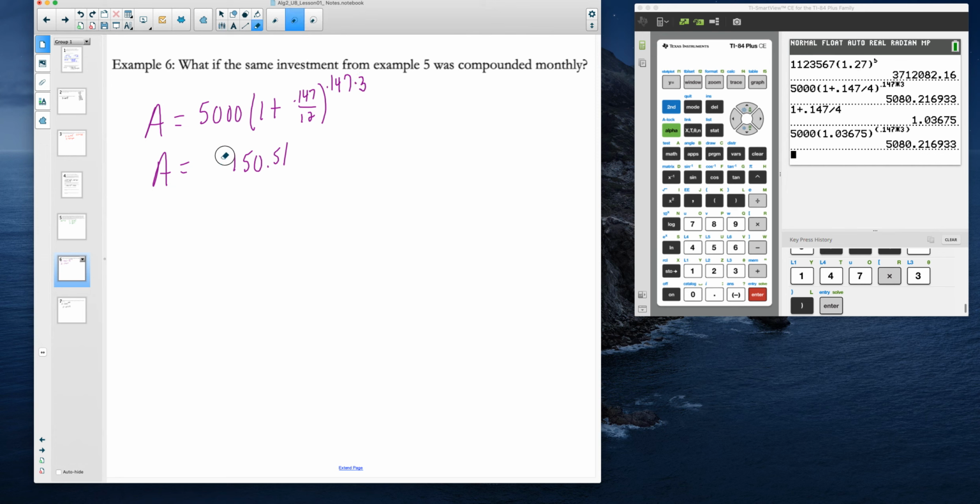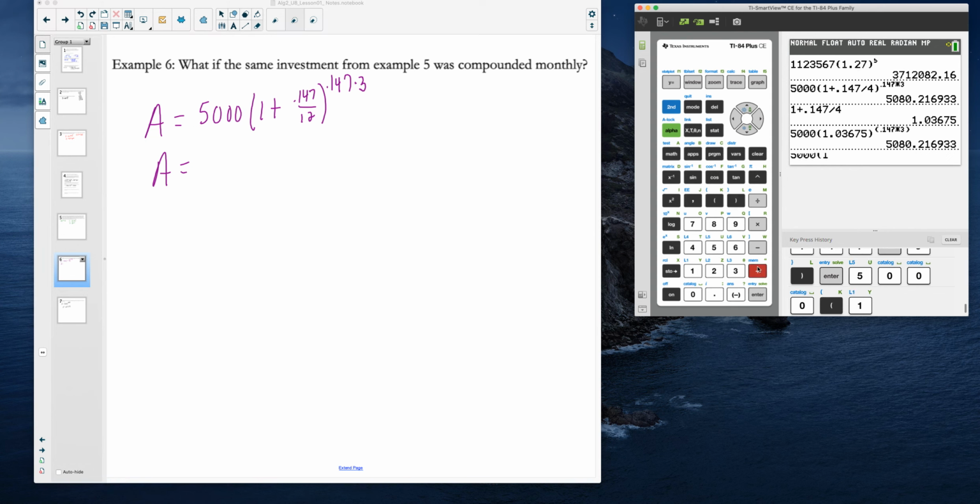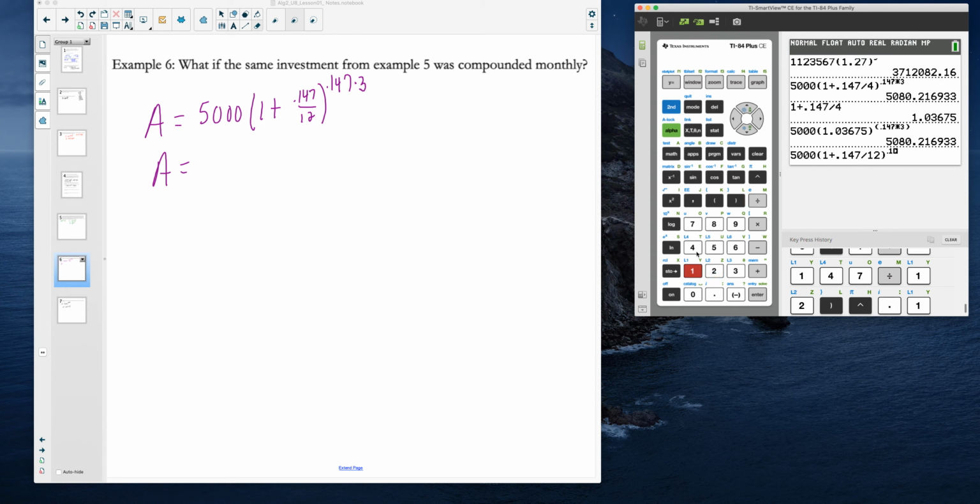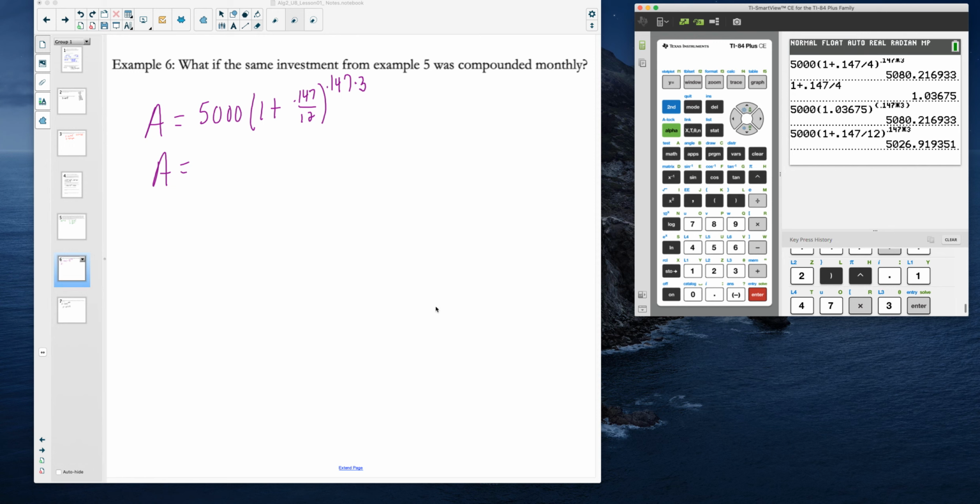All right, so let me erase this here, and let's come over to the calculator and see what we get. So 5,000 times 1 plus 0.147 divided by 12. And then we want to raise that to the 0.147 times 3. Hit enter, and okay, there you go.